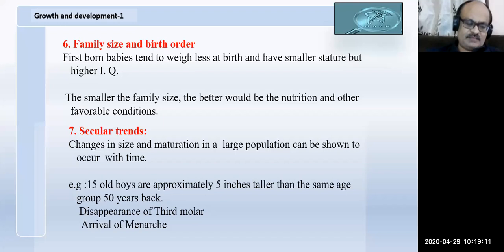So same thing, the arrival of menarche. Previously menarche used to arrive at 14 years, 13 to 14. Now due to the available food and the change in lifestyle patterns, Indians have changed to 11 to 12 years of age.